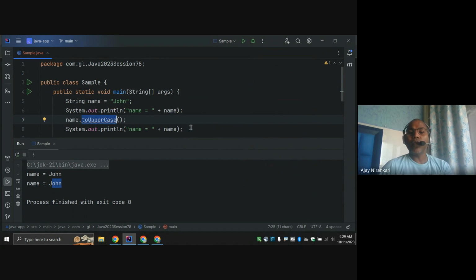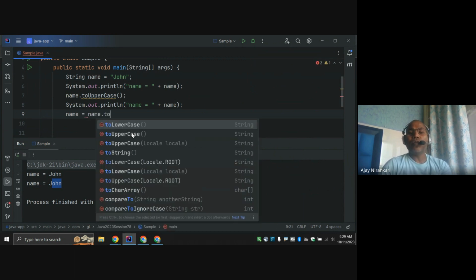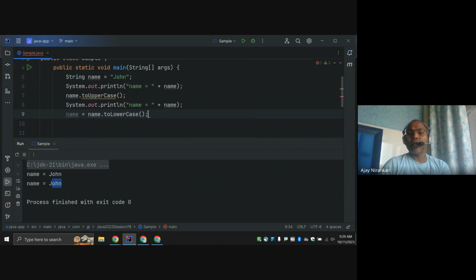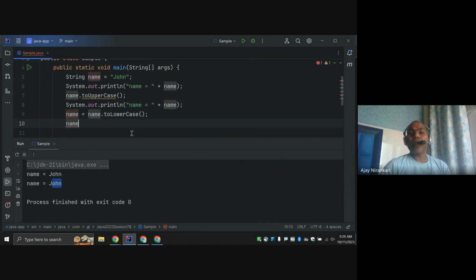So whenever you say name equal to name dot toLowerCase, in this case you notice our name is changed, because here you can change the reference of your name.